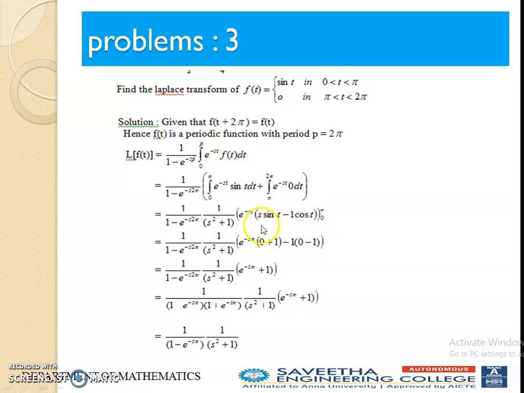Okay. So sin pi is 0, sin n pi must be 0, so we get 0. So cos pi must be minus 1, then minus minus 1. Then lower limit is sin 0 is 0, then cos 0 is 1. So after simplification we get the final value in this form. So simplify this one by multiplying a plus b into a minus b formula, replacing this value. So we get the final form like this. This one is 1 divided by s square plus 1. Okay. So finally we can replace 1 divided by 1 minus e power minus s pi into 1 divided by s square plus 1.